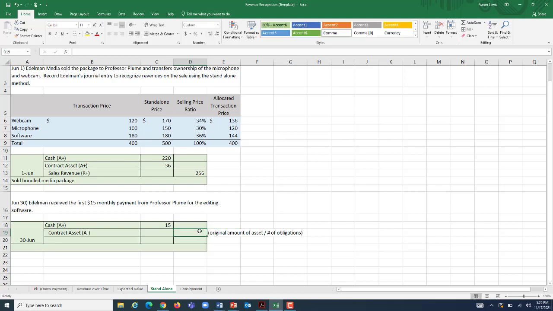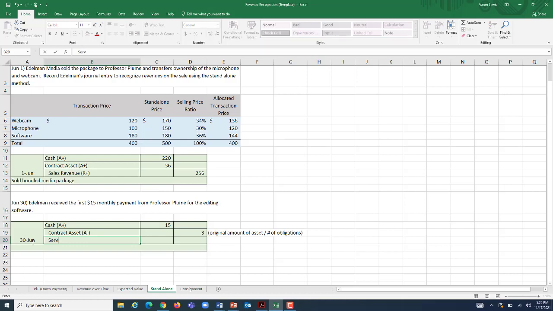So the original amount of our asset was $36. It is a 1-year subscription that he is paying, so if we divide 36 by 12, we get 3. So we're going to decrease this contract asset by $3 each and every month. And if we do that for 12 months, it's going to be the full $36. It's going to be off of our books.